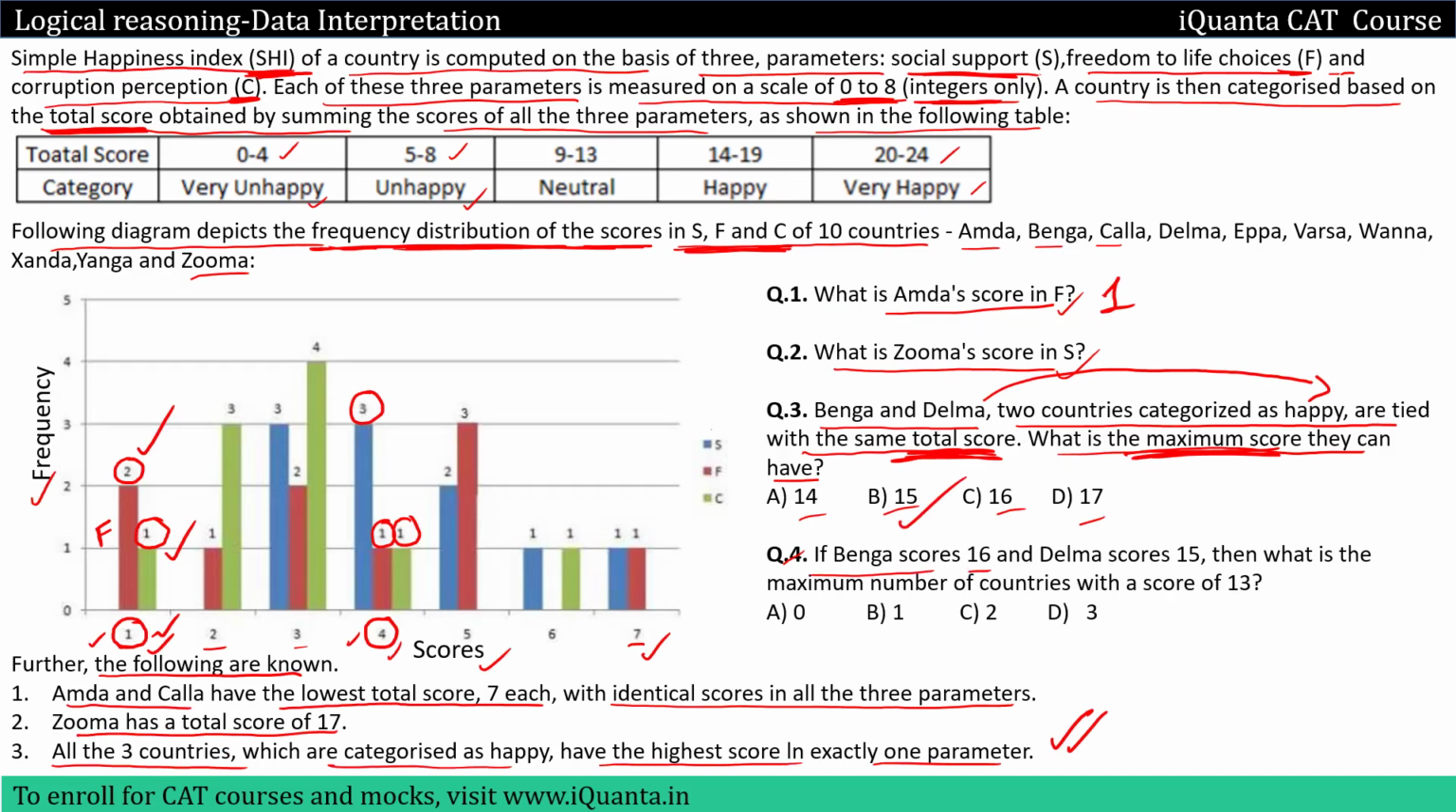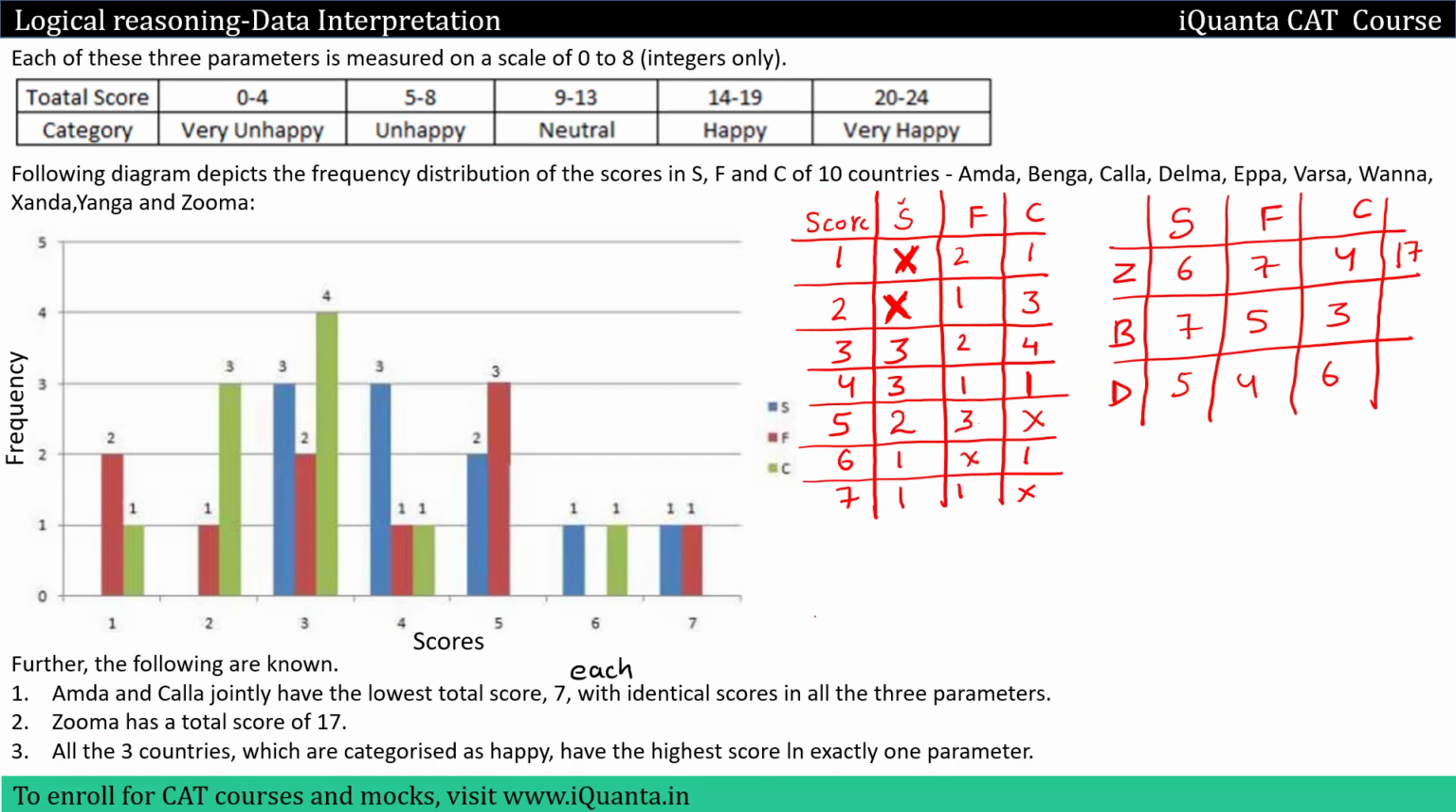If Benga scores 16 and Delma scores 15, then what is the maximum number of countries with a score of 13? We did something similar to this in the third question as well. We saw that Delma and Benga were scoring a maximum of 15 when they were scoring equal. So we'll take the same situation. This was the situation with us according to question number 3. In the fourth question, we have been given that B scored 16 and D scores 15. We have to find out the maximum number of countries that can score 13.